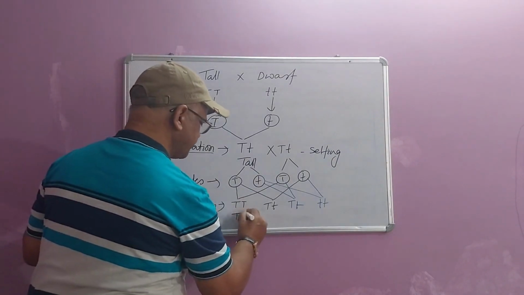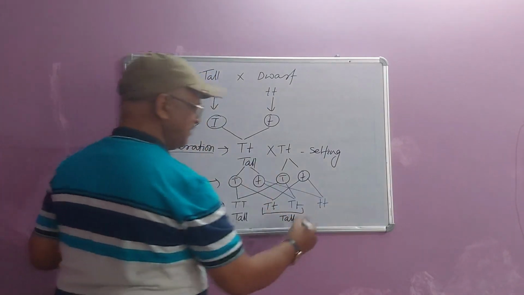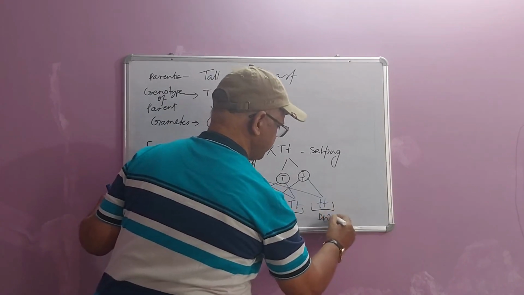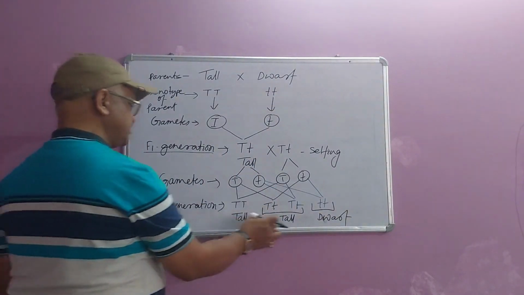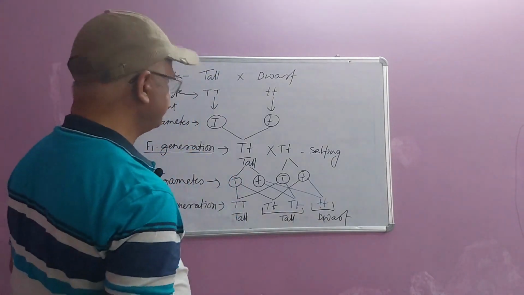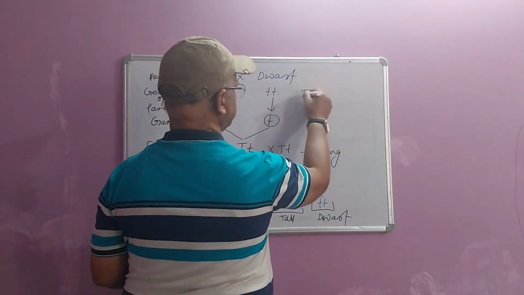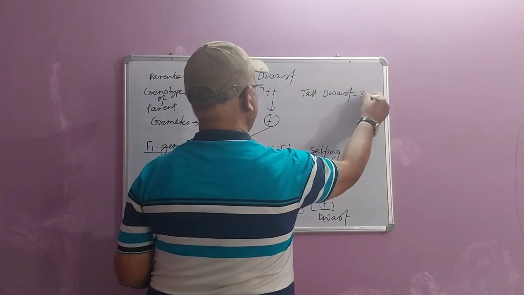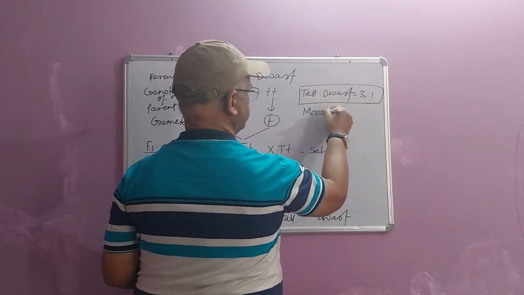This is tall. These two are also tall, as you find in F1 generation. But this one is dwarf. So the ratio of tall is to dwarf is 3:1. That is termed as monohybrid ratio.